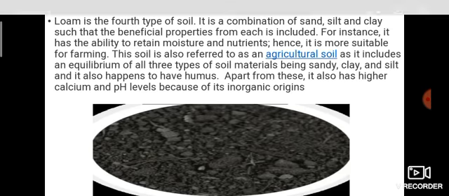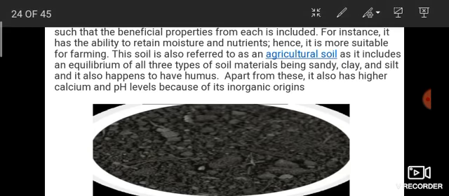So listen carefully. What is loamy soil? Loamy soil contains a similar amount of large and smaller particles. They are a combination of what three types of soils? Sandy, clayey, and silty soil. These make the loamy soil. They also contain humus. They can hold water in appropriate amounts and therefore support the growth of plants. They are also called agricultural soil.